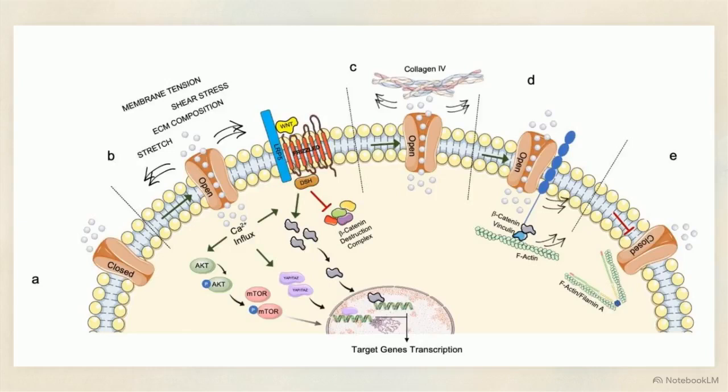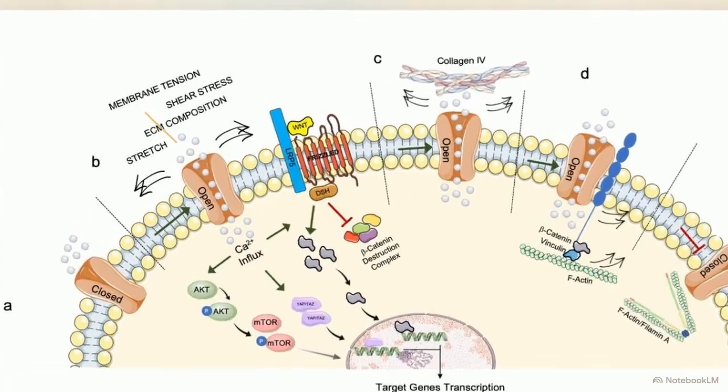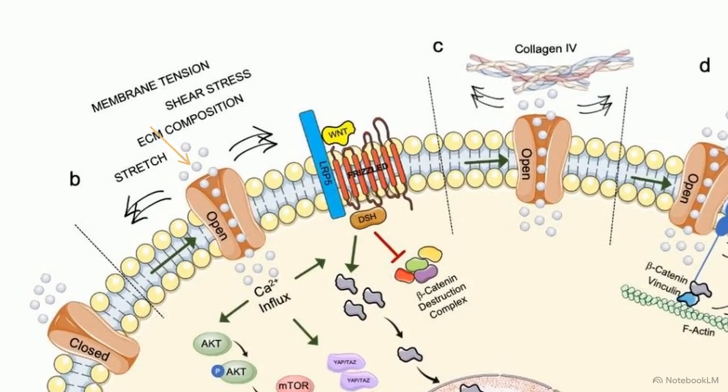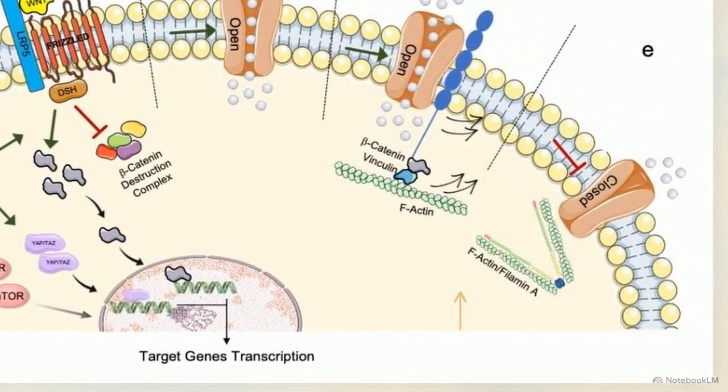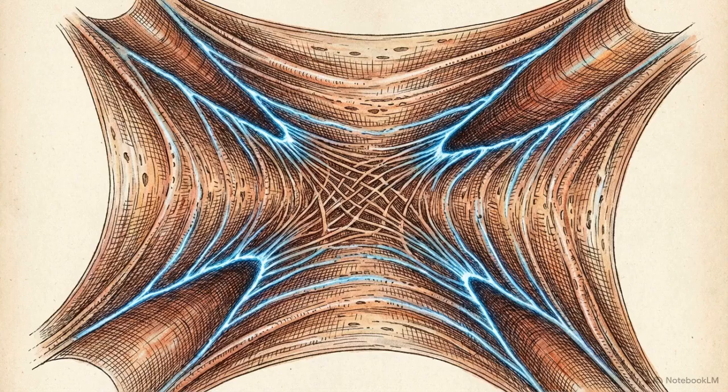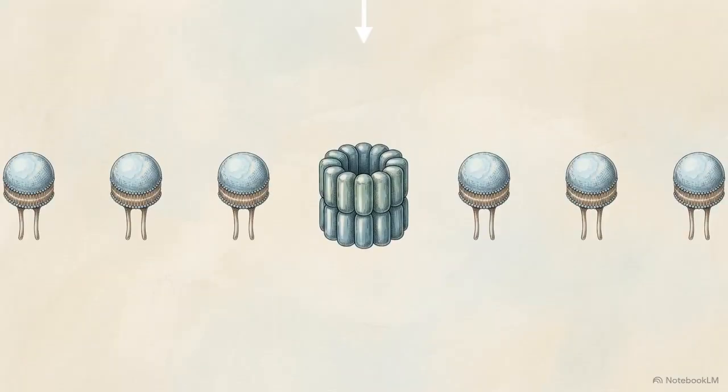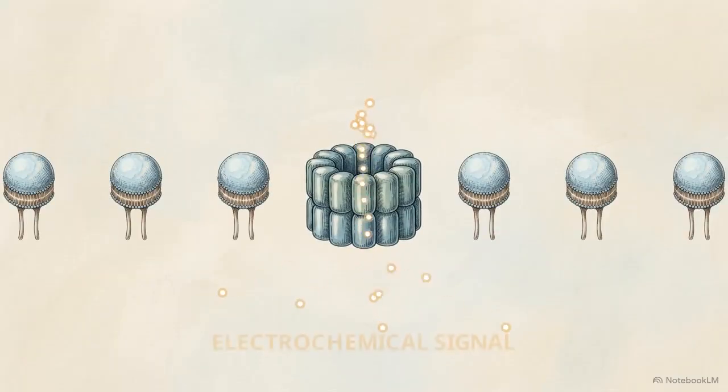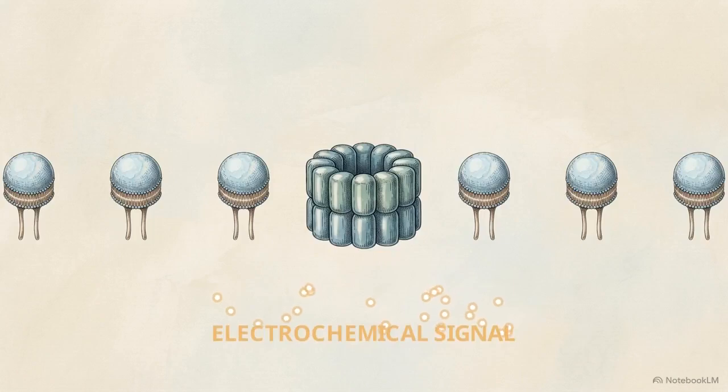This diagram shows piezo channel regulation. Externally, mechanical forces like membrane tension or collagen 4 stretch the lipid bilayer, pulling the channel open to let calcium ions flood in. Internally, proteins like filamin A desensitize the channel, forcing it closed despite outside tension. The cell membrane acts as an active mechanical receptor. It converts raw physical force into an electrochemical signal, initiating the next phase of the process.